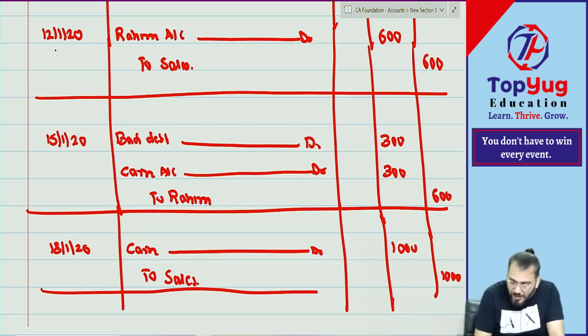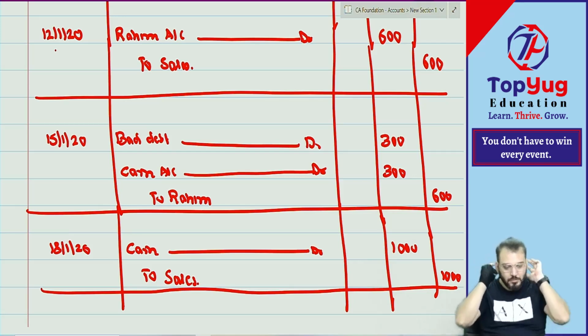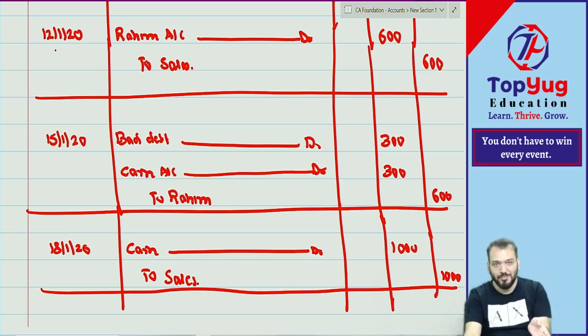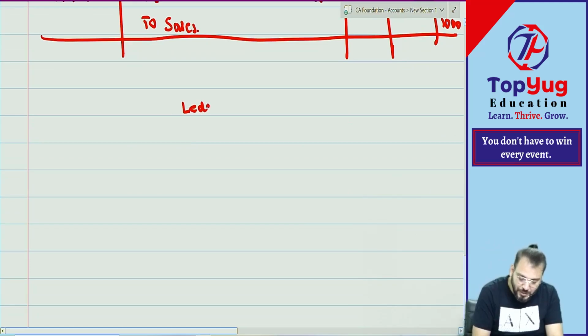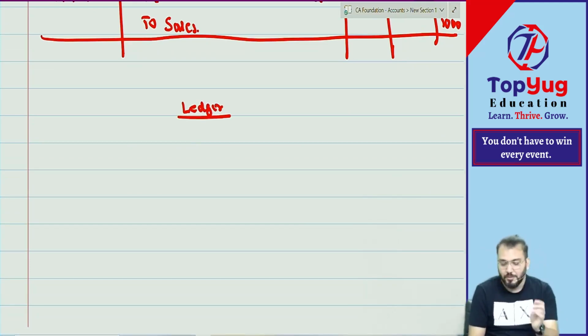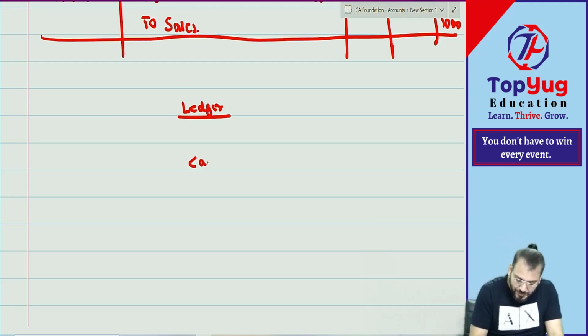Now what will we understand? Posting. Actually, the objective is not this. The objective is ledger. Today we are learning ledger. So in ledger what do we do? We open accounts. There are already opening balances. How many accounts do we have? 1, 2, 3, 4, 5, 6, 7, 8. There are 8 balances, so we are going to open 8 accounts. Let us open accounts. First will be cash account.